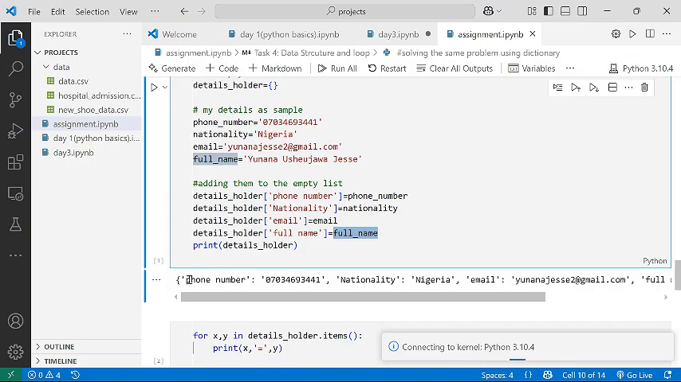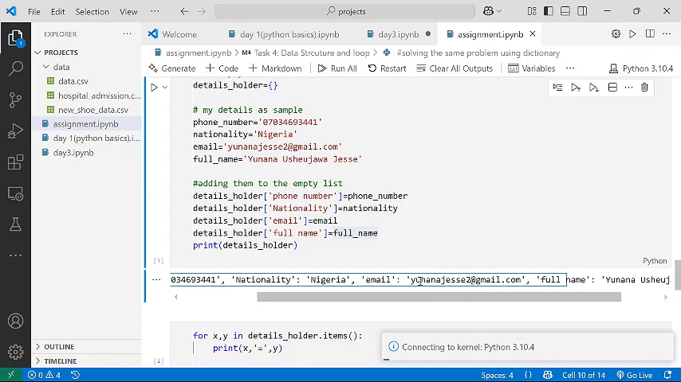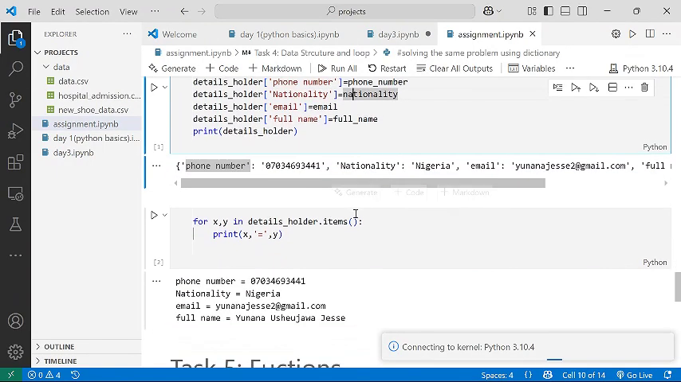You can see it brought out each of them, the key and the value. Phone number is the key, this is my phone number. Nationality is the key, this is my nationality. Email is the key, this is my email, which serves as the value. And then full name, this is my full name, which serves as the value. Then secondly, we are to loop through.